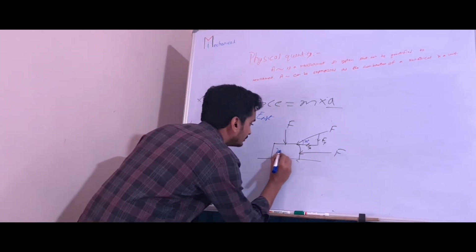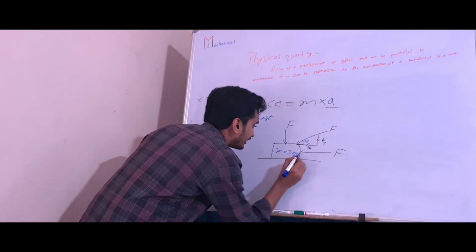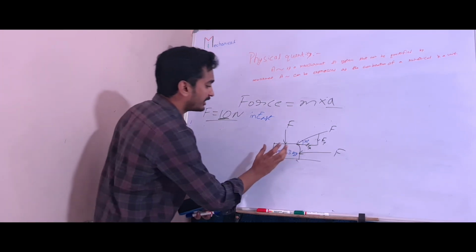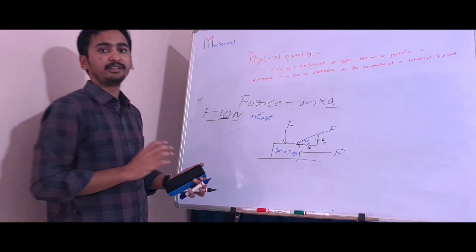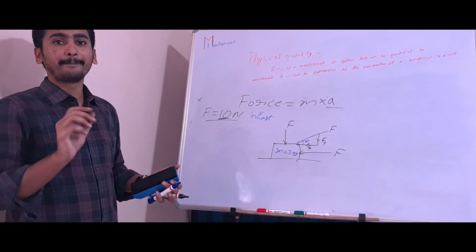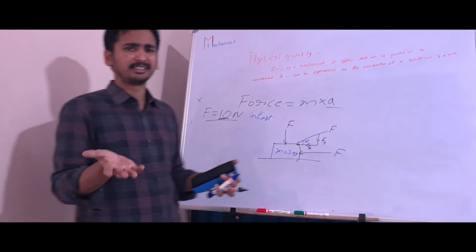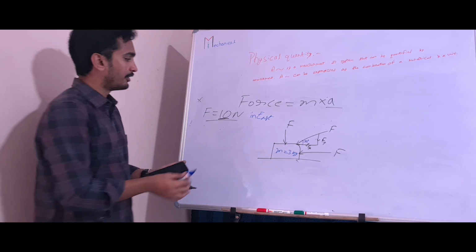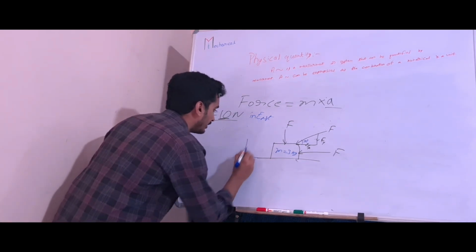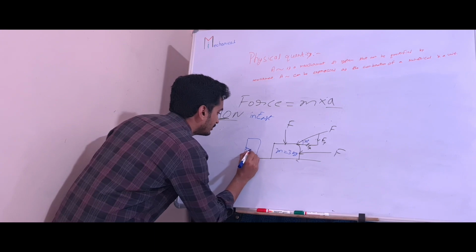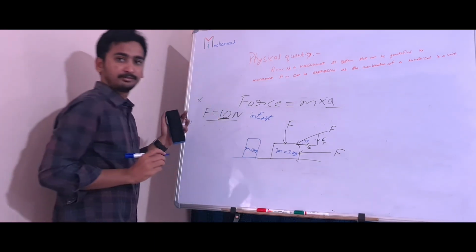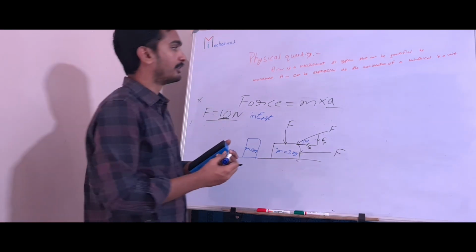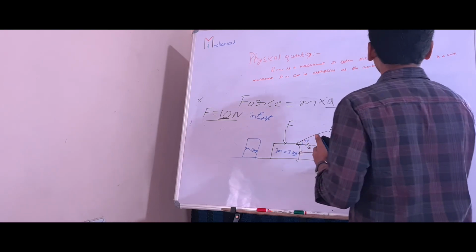But mass, 3 kg, does not depend upon direction. How much quantity that body is having is mass. So simply we can say it is scalar. It requires only how much. It does not require direction. The direction of mass will not change. Whether that body is like that or like this, mass will not change. Understood, right? Mass is scalar. Force is vector. Now we will see weight. What is the definition of weight?